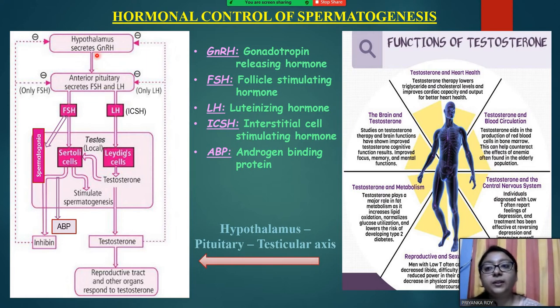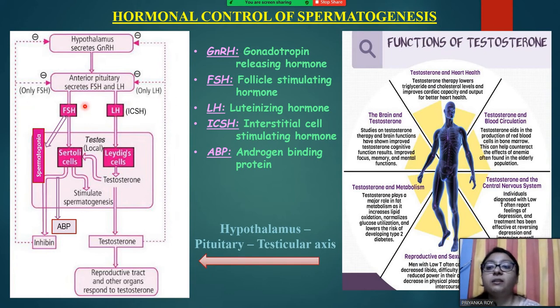From the hypothalamus, the gonadotropin releasing hormone is secreted. By gonadotropin, you can understand that it has something to do with sex organs, gonads, and it triggers mainly the anterior pituitary to secrete the gonadotropins, which are FSH and LH. FSH is follicle stimulating hormone and LH is luteinizing hormone, also known as ICSH, interstitial cell stimulating hormone. And these two hormones have different functions.